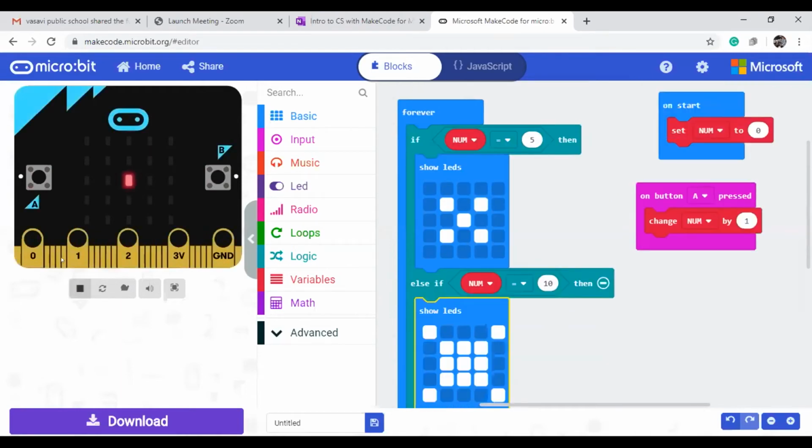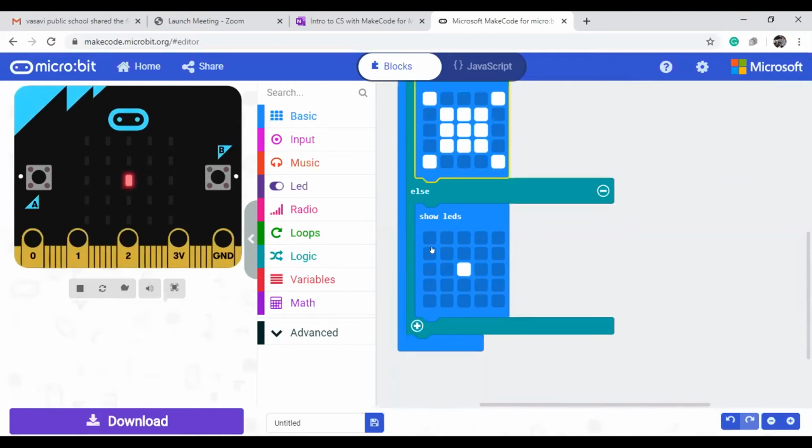If you start this one, initially nothing is there, so that's why it is doing the else block only. Only the else block it is executing. If I press the A button, still the condition fails. Both if and else if failed. Only else is executing. Okay. Once the if condition is satisfied, then it will show that one. And again, if I am pressing, again it will come. See here, after 6, after 5 also it is